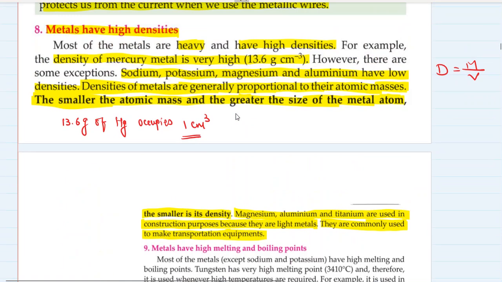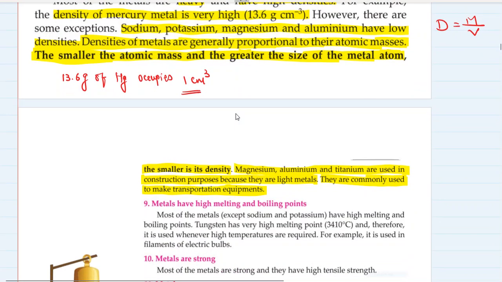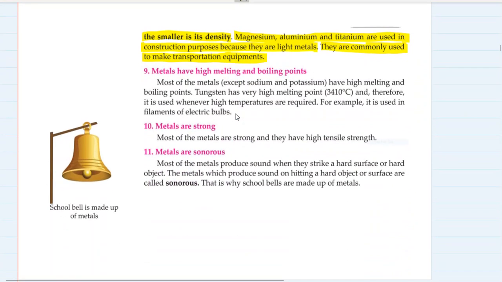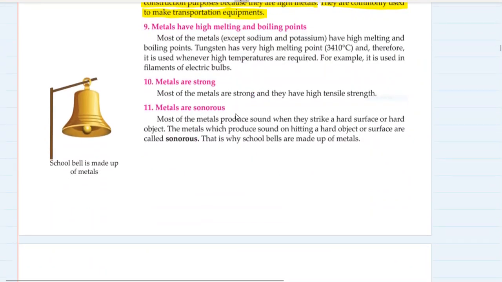So you can say the smaller the atomic mass and the greater the size of the metal atom, the smaller is its density. If the atomic mass is larger and the size of the atom is smaller, then the density will be greater. Magnesium, aluminium and titanium are generally light. Their density is a little less, and that's why they are used for construction purposes and also for making transportation equipments. So this is about densities.